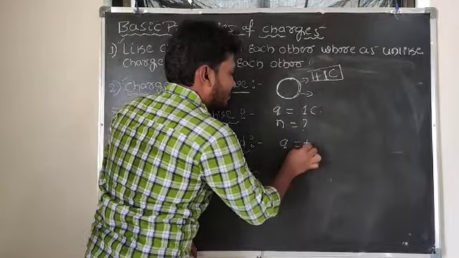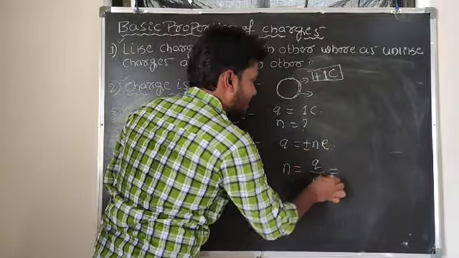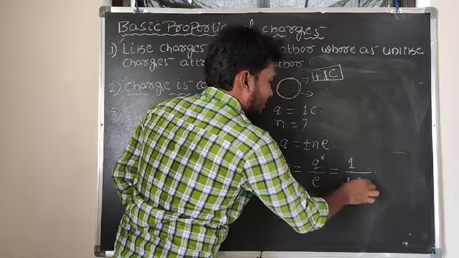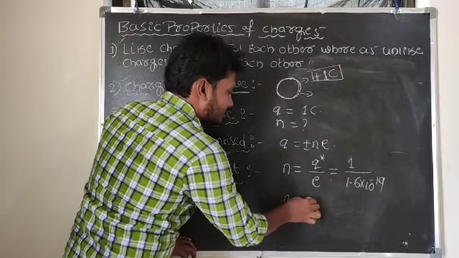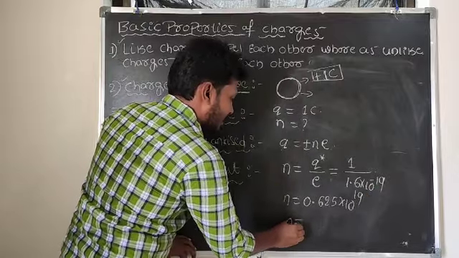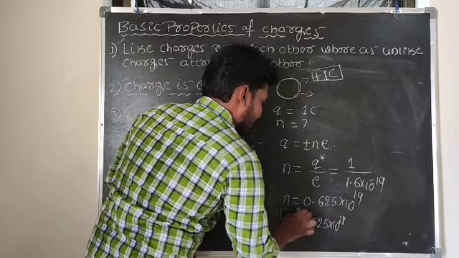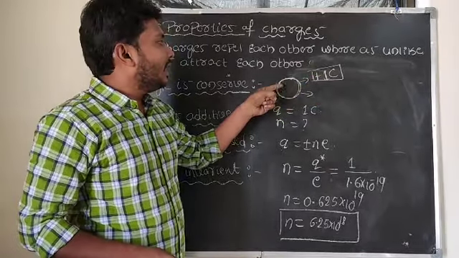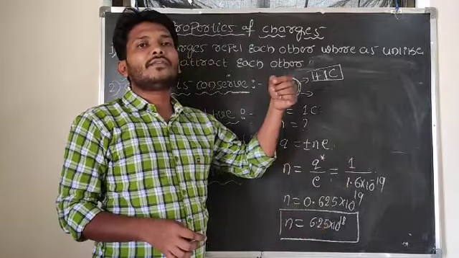Q is equal to plus or minus n e, where n is equal to Q by e. The Q value is 1 coulomb, and the charge on the electron is 1.6 × 10^-19. So 1 by 1.6 is 0.625 × 10^19, which is nothing but 6.25 × 10^18 electrons. So if the body is positively charged by 1 coulomb, it should lose 6.25 × 10^18 electrons.